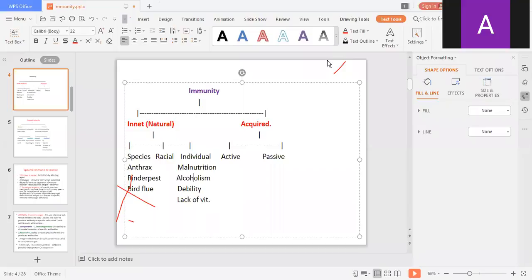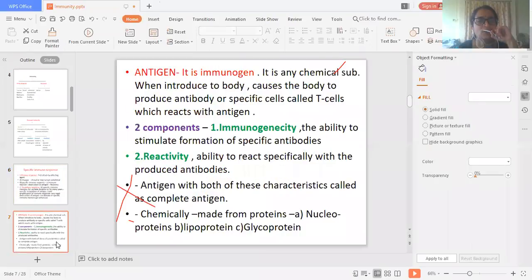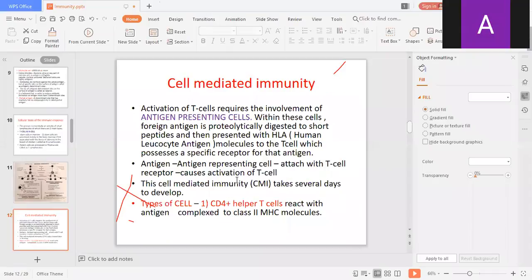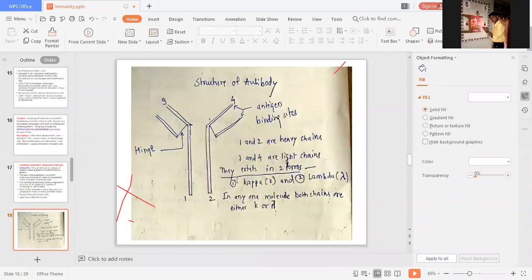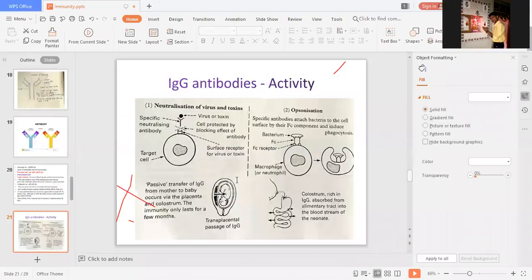Ma'am, please send that PPT of IgE and IgA antibodies. Take a screenshot. See, from this: molecular weight, IgG immune antibody. Take the screenshot of this. Next, this is IgG antibody activity.